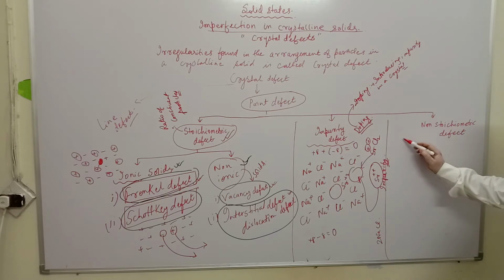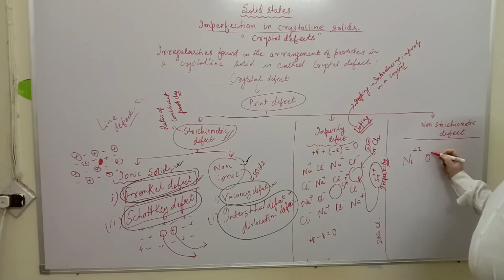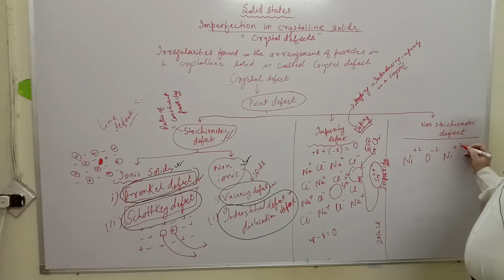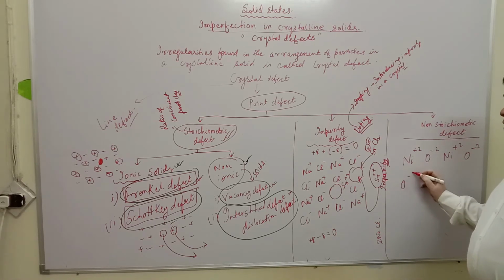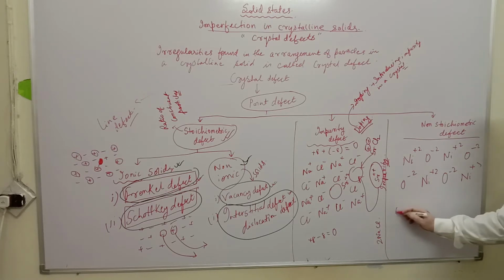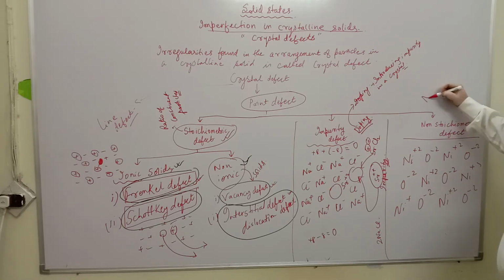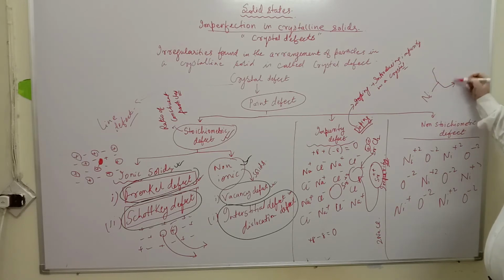Now in case of non-stoichiometric defect, what happens? Say for example nickel oxide. Nickel exists as nickel +2, oxygen -2, nickel +2, oxygen -2, and so on in the lattice. Now nickel is actually a divalent atom.